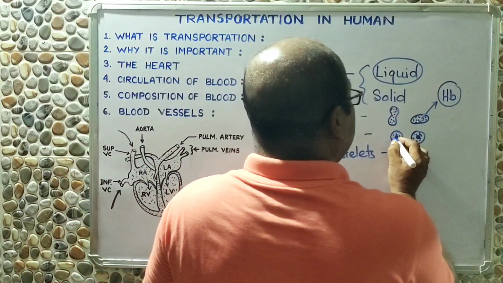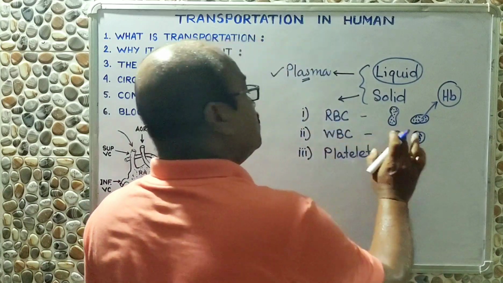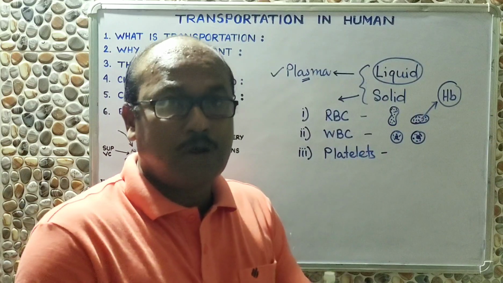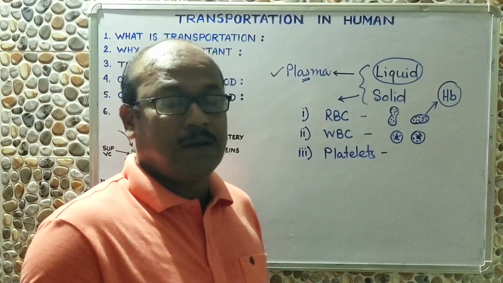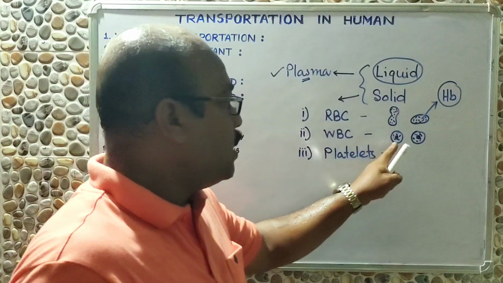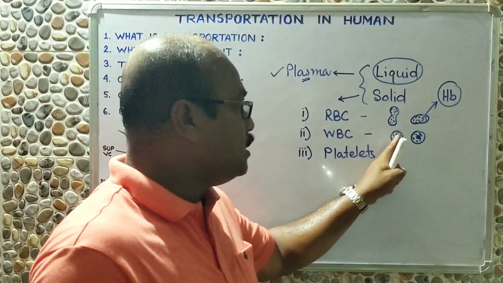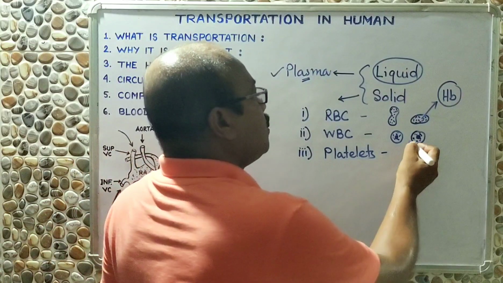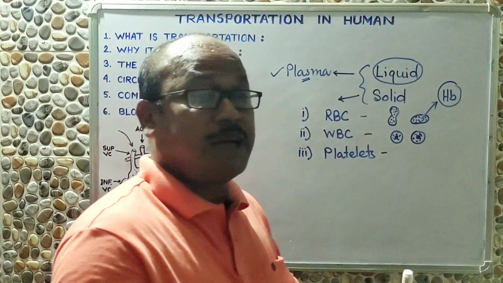The nucleus and the cytoplasm of WBCs are different. Depending on that, WBCs are broadly classified into two categories. They are called granulocytes, where you will see some granules in the cytoplasm, and agranulocytes are those WBCs whose cytoplasm is without any granules.